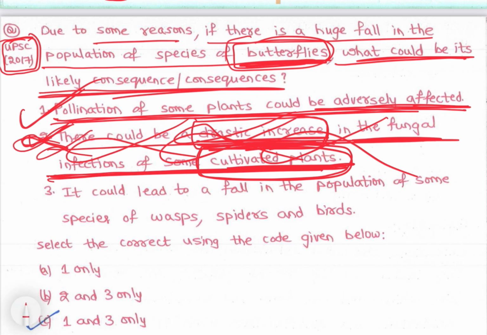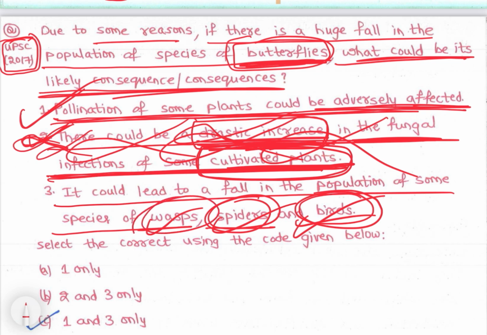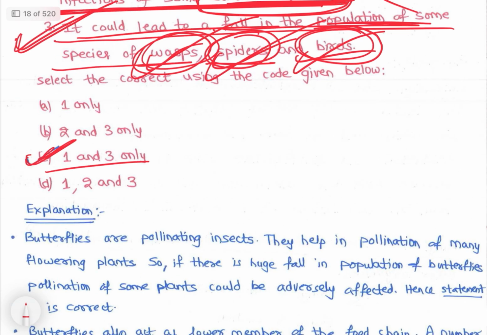So, and it could lead to fall in the population of some species of wasps, spiders and birds, because birds eat butterflies, few spiders eat butterflies and wasps also rely on butterflies for their food. So अगर butterflies मर गए तो wasps इनके population में भी adversely affect होगा, fall हो जाएगा. जैसे हम कुछ few crops में वो हो गया तो humans का population में भी affect होगा, right? So 1 and 3 are the answer, that is 1 and 3. So let's read the explanation.